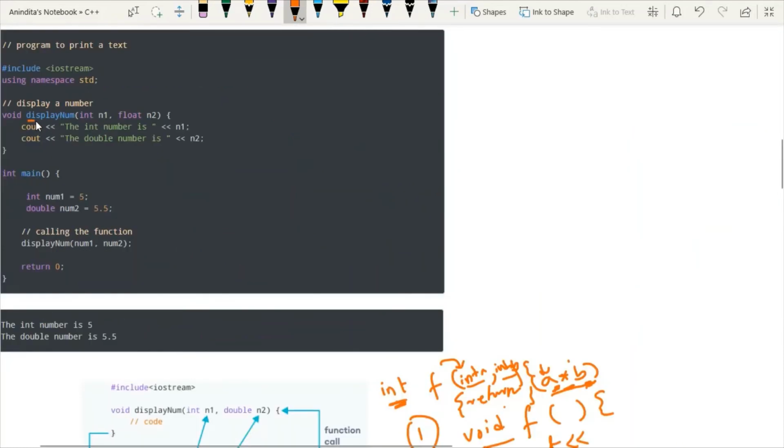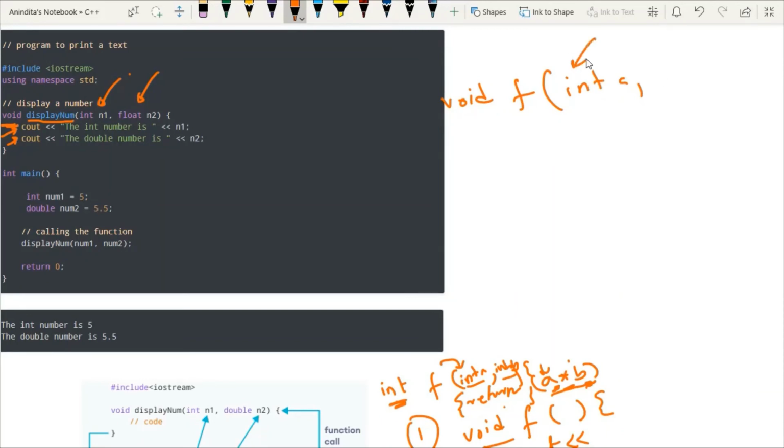So we have one function, the name of the function is displaynum, and this function has no return type. Means we are expecting that inside the function there will be some print statement, there will be no return keyword. But here check one thing. Since the function has no return type, but there is no constraint over here, we can also define parameter for this function. So here my point is, in case number 3, even if the function has no return type, then also we can pass some parameter.